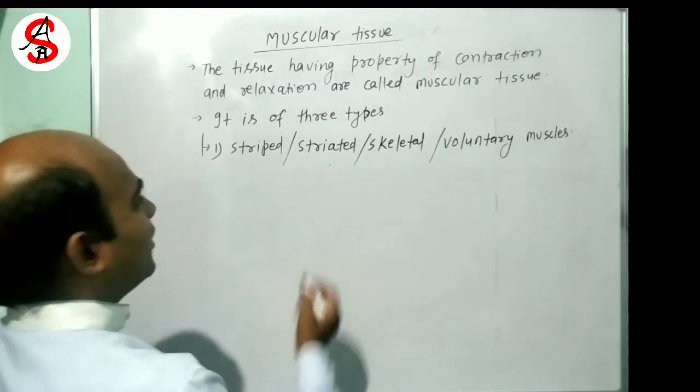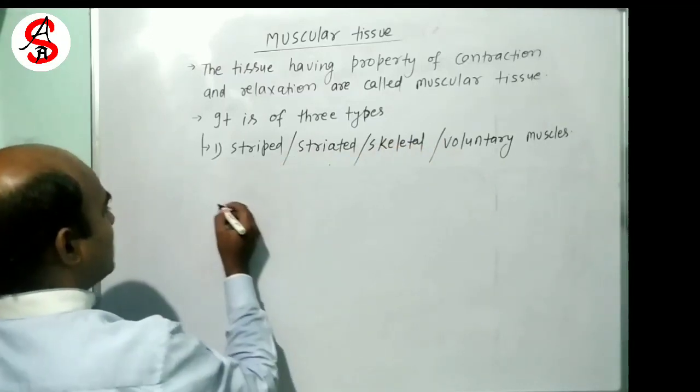If we consider the figure of striped muscles, let's see here.